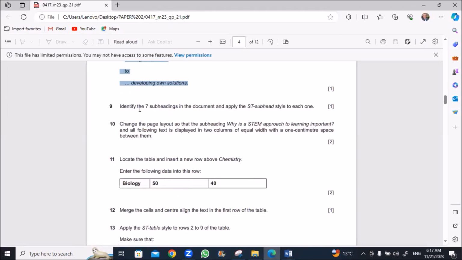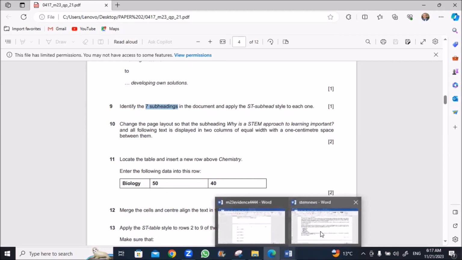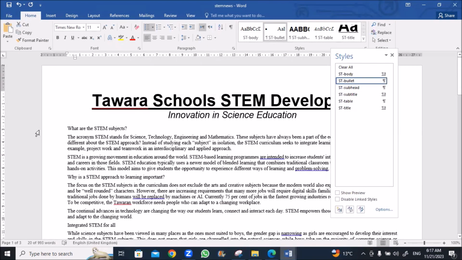Number 9, identify the 7 subheadings in the document and apply the ST subhead style to each one. 7 subheadings. Okay, we'll go to select 7 subheadings. I select the first one and then press Control.